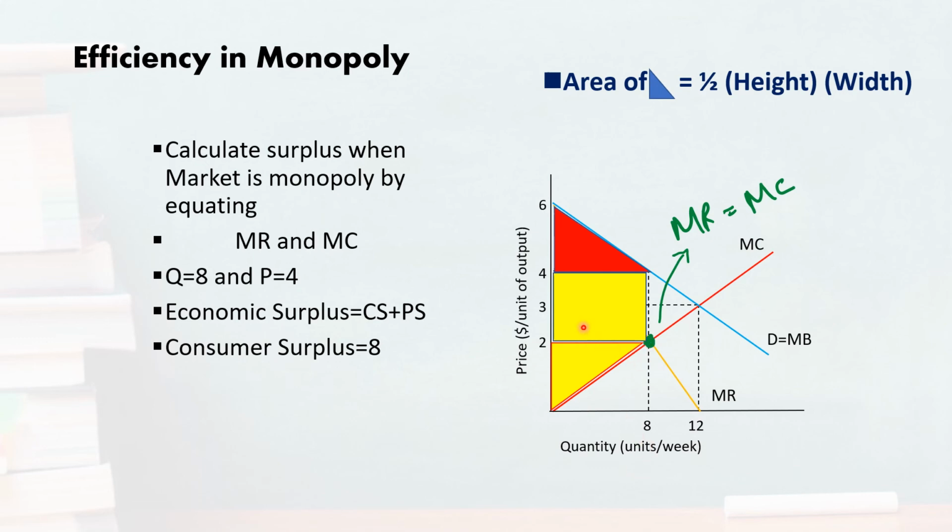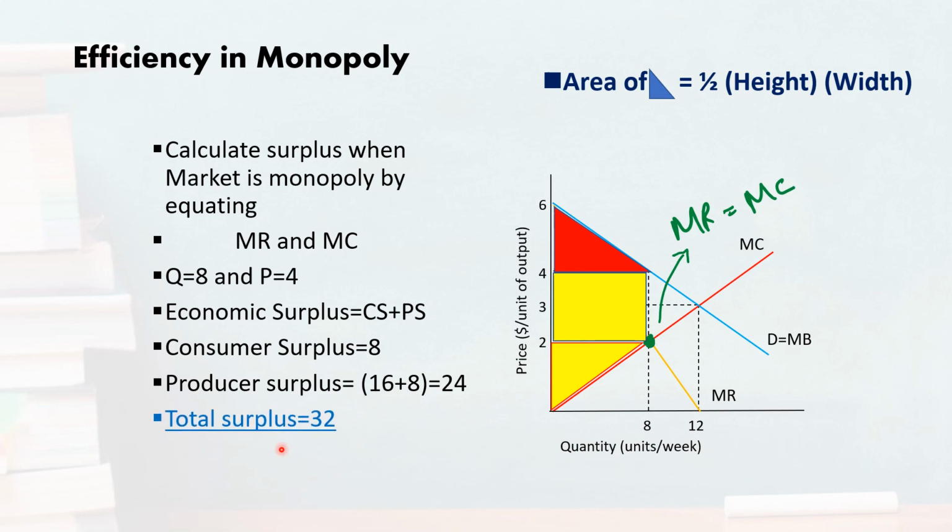So the area of this rectangle is height times width, which is 4 minus 2, multiplied by 8, which equals 16. And the area of this small triangle is equal to 8 units. So total producer surplus is basically $24 per week.